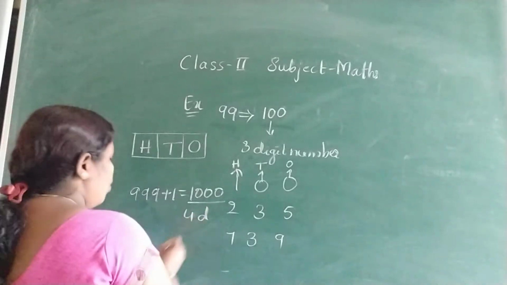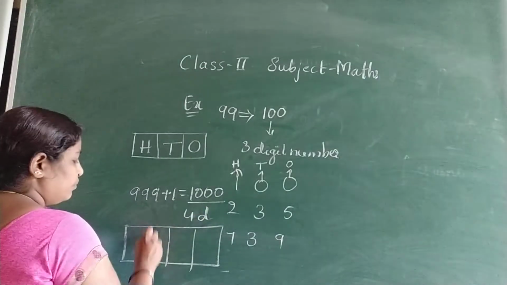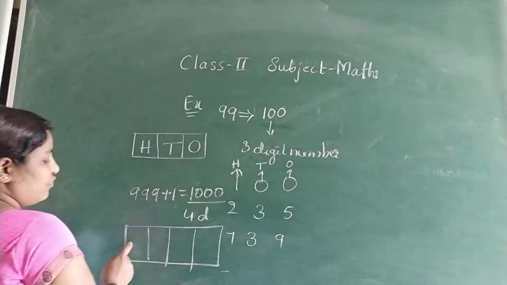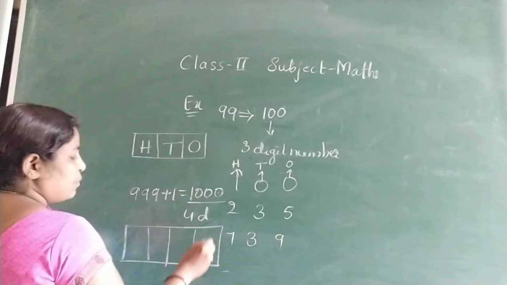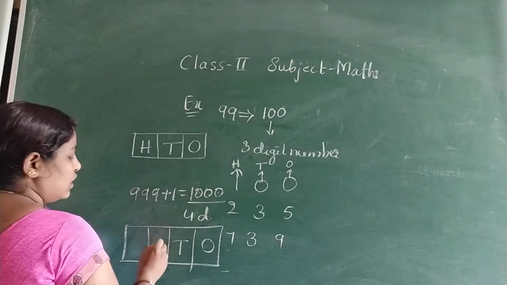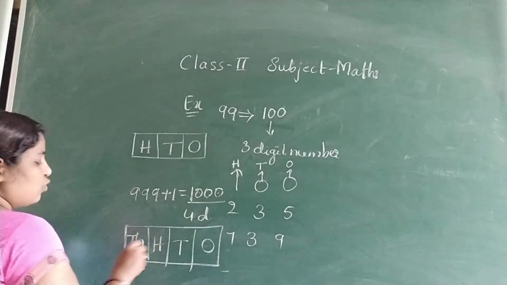What are all the places for a 4-digit number? 1, 2, 3, 4 places. The first place, you know, is ones. This is tens. The third one is hundreds. And the fourth one is thousands.